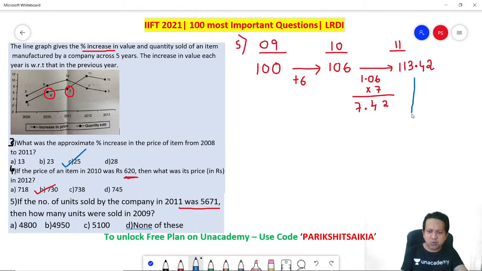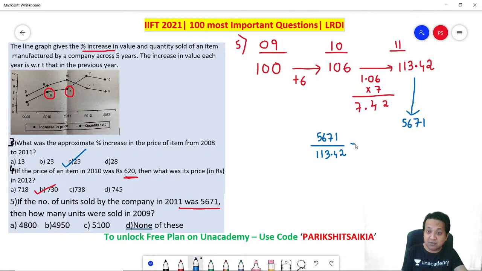Author is saying 2011 it is 5671. Fine. So what is the multiplying factor? Can I say 5671 is what you need, divided by your answer? What is your answer? 113.42. So if you do the maths, how much will you get? 5671 divided by 113.42.